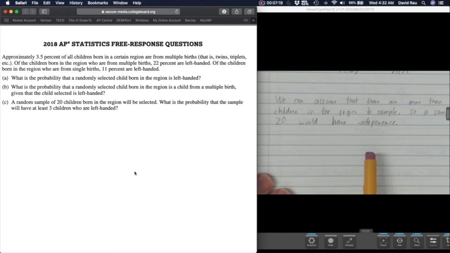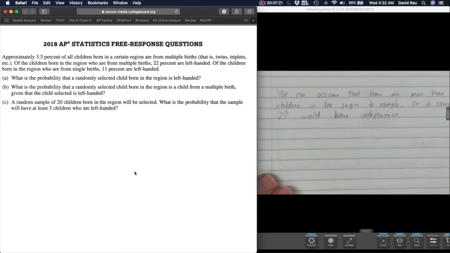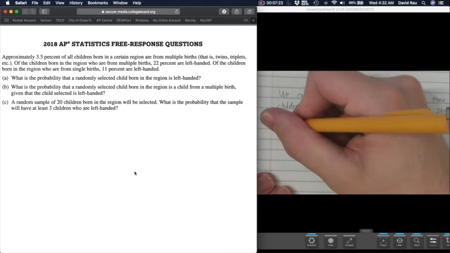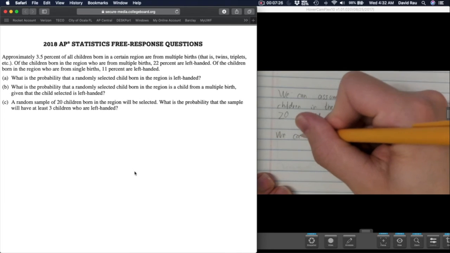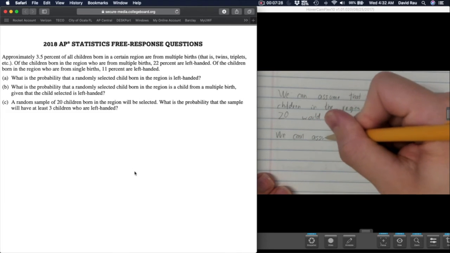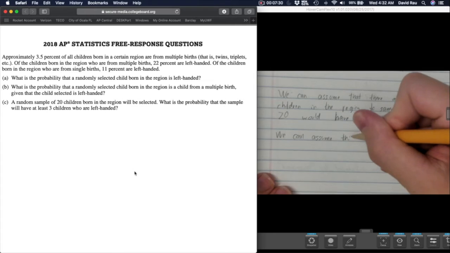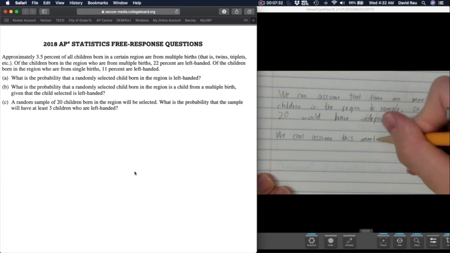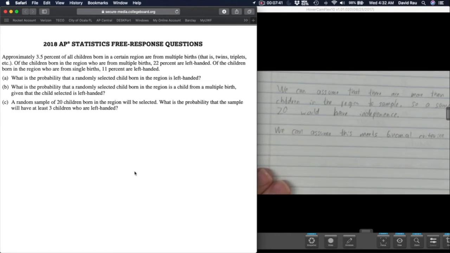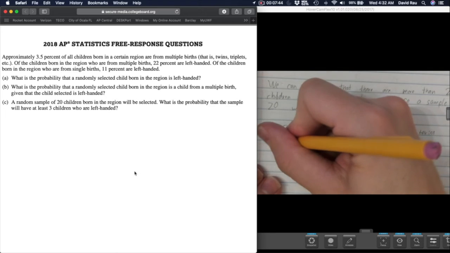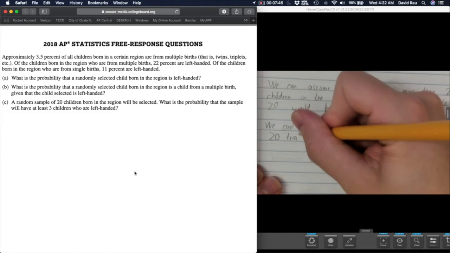Okay, now with that being said, what that means is you can assume this meets binomial criteria. All right, so again, what that means is 20 trials. We're going to select 20 students.